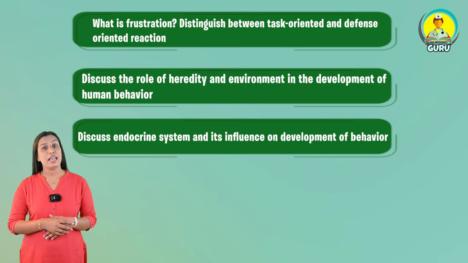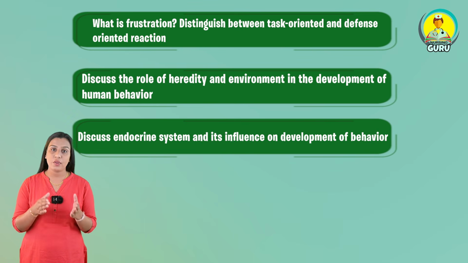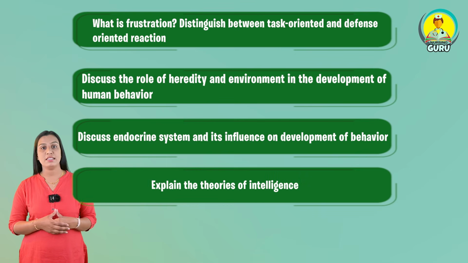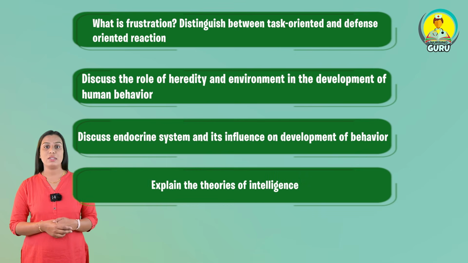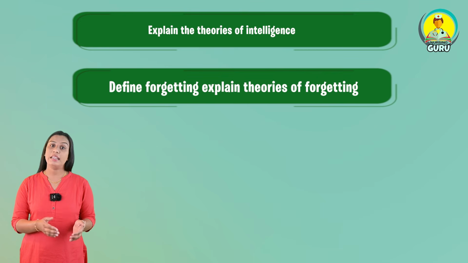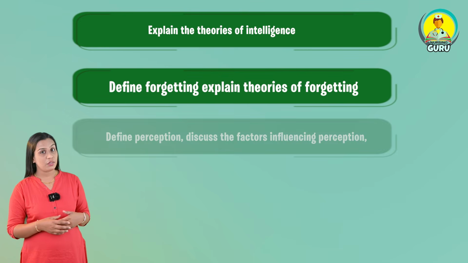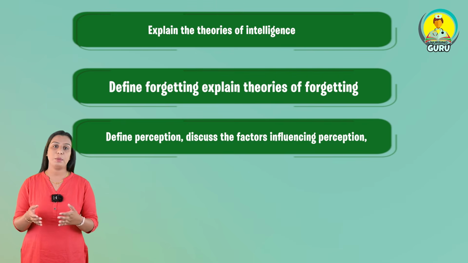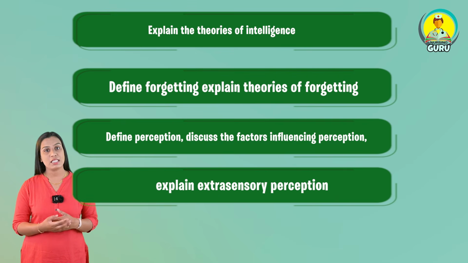Next, discuss endocrine system and its influence in development of behavior. Explain the theories of intelligence. And this intelligence question is very common. Next question, define forgetting and explain the theories of forgetting. Another one, define perception and discuss the factors influencing perception. And one more is there, explain extrasensory perception.